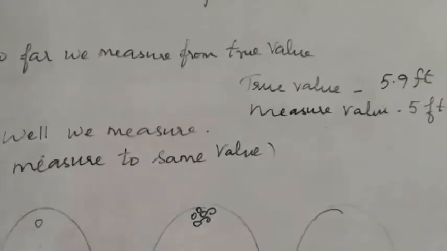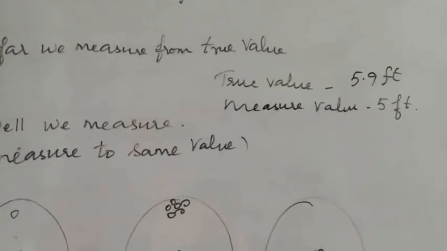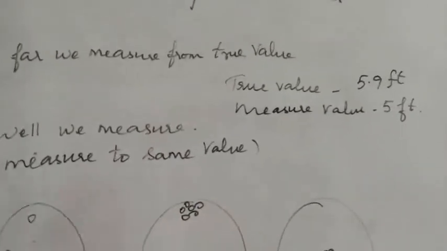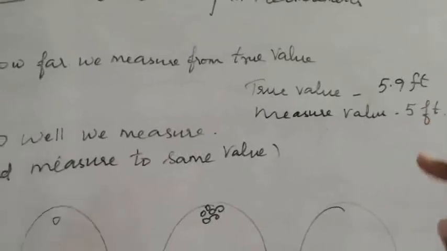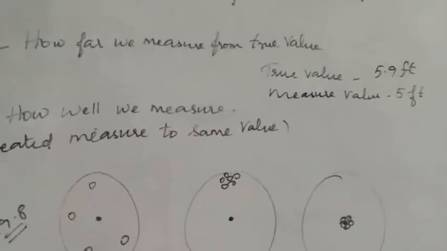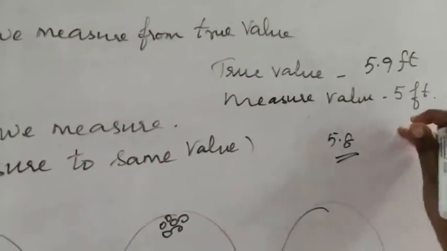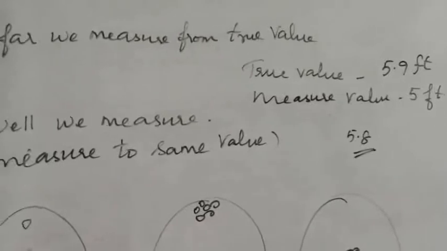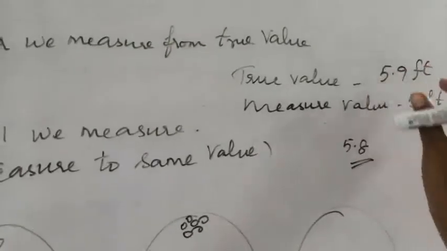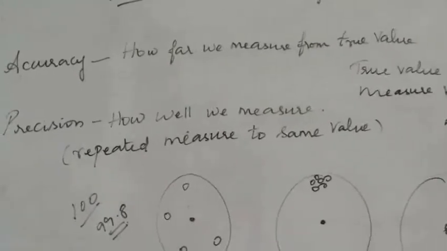Then your deviation, the change in the value, which is the uncertainty, is 0.9. This variation relates to the accuracy. If you have measured it to be 5.8, this is more accurate than 5 feet, because it is much closer to the true value. How close it is to the true value is what is called the accurate value.